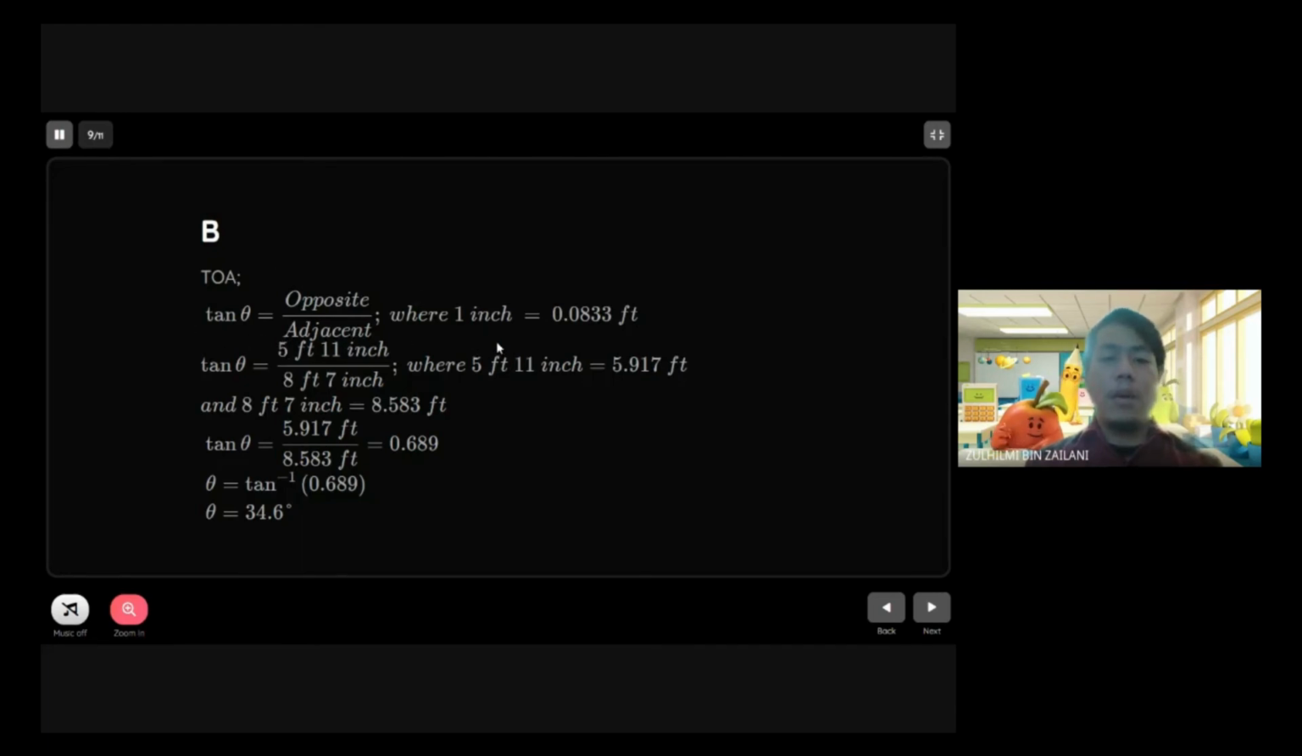But we need to convert the inches into feet. So 1 inch equals 0.0833 feet. So we need to convert 5 feet 11 inches and 8 feet 7 inches into 5.917 feet divided by 8.583 feet. So we need to move the tangent to the right hand side. So we get theta equals 34.6 degrees, which is the angle.